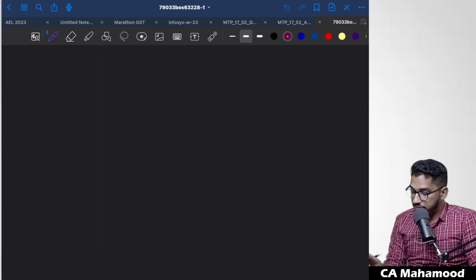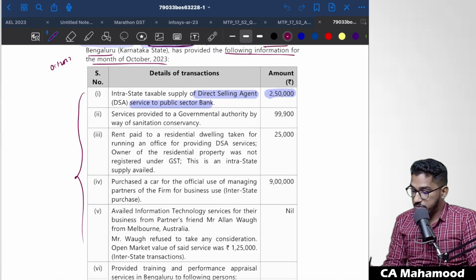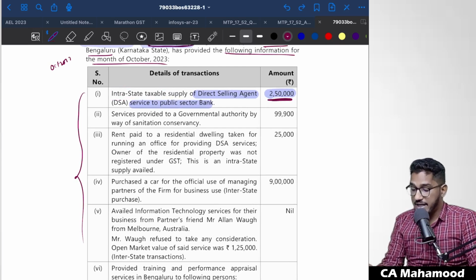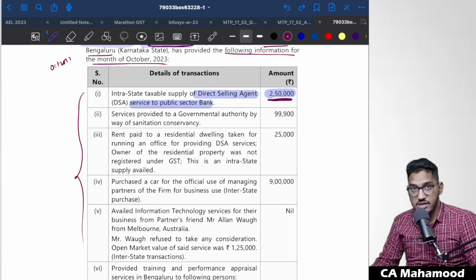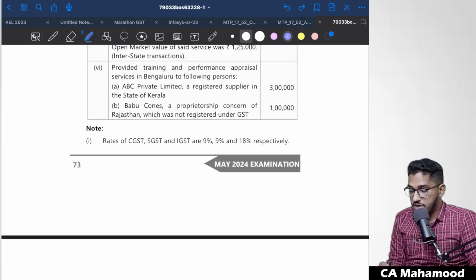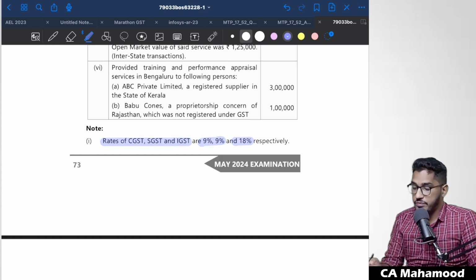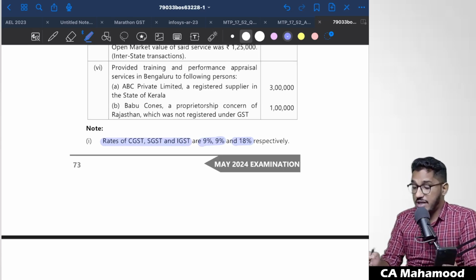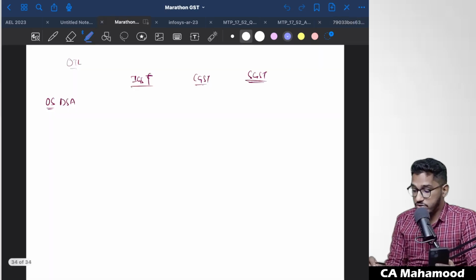They have told in the question that the value of that outward supply is 2,50,000, and it is an intrastate taxable supply. Since it is an intrastate taxable supply, CGST and SGST will be levied. So what is the rate of GST? In the question they have told that rates of CGST, SGST and IGST are 9%, 9% and 18%. So on this 2,50,000, 18%, that is 9% CGST and 9% SGST, has to be levied.